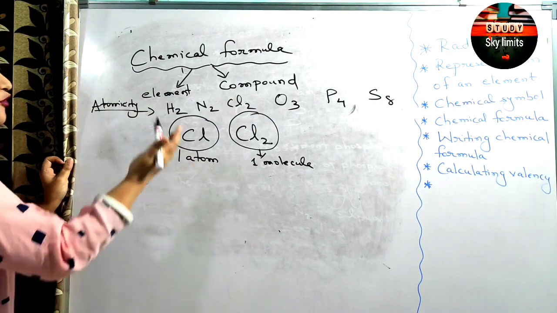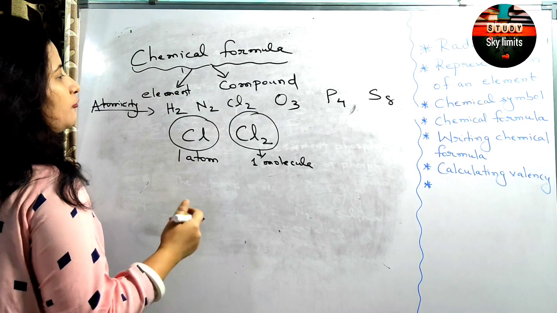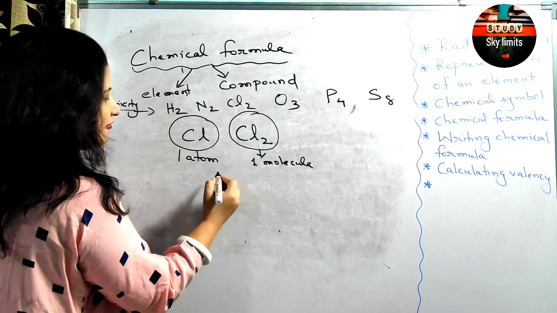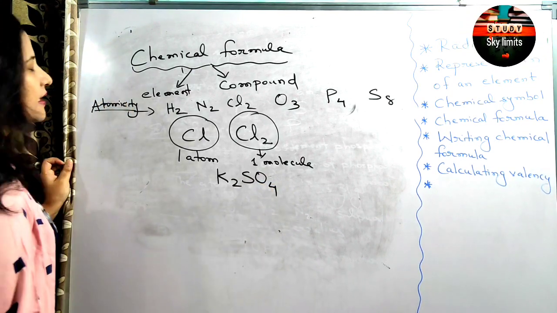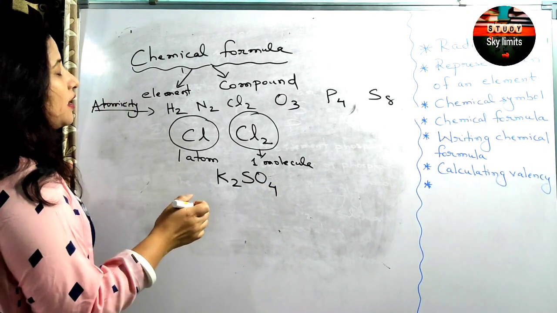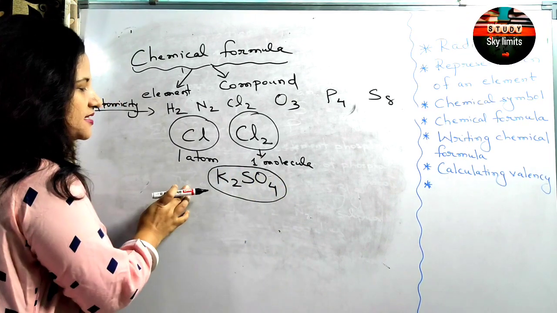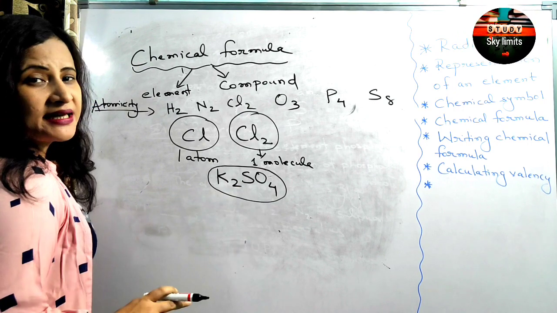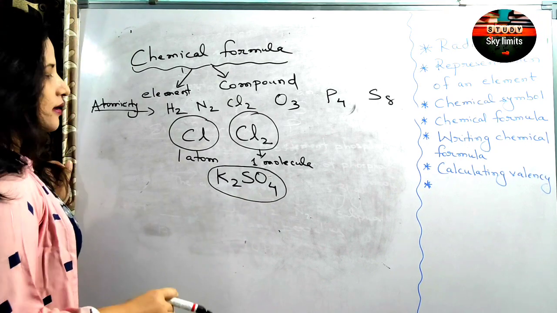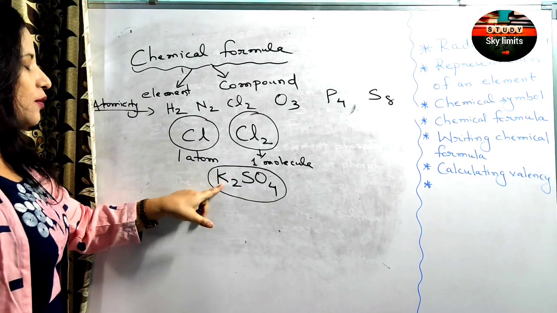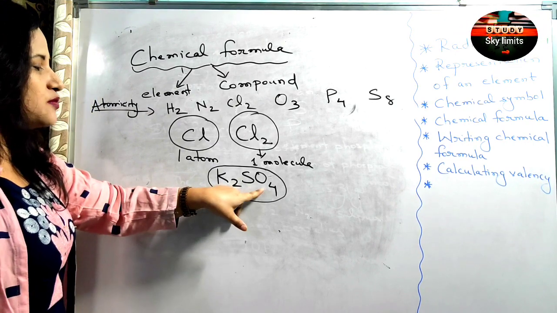Okay. Likewise for a compound, let us take the example of potassium sulfate, K2SO4. Clear? So this is a chemical formula. This represents one molecule of potassium sulfate, where there are two atoms of potassium, one atom of sulfur, and 4 atoms of what?